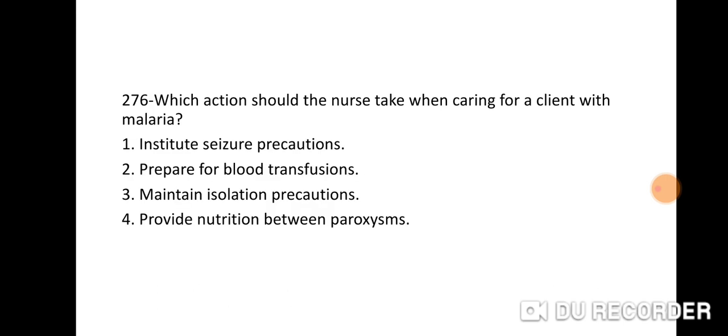Next question is 276. Which action should the nurse take when caring for a client with malaria? Option 1 institute seizure precautions, 2 prepare for blood transfusion, 3 maintain isolation precaution, 4 provide nutrition between paroxysms. So right answer is 4, provide nutrition between paroxysms.